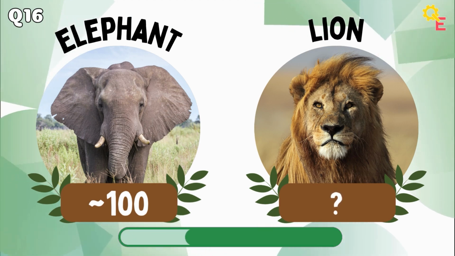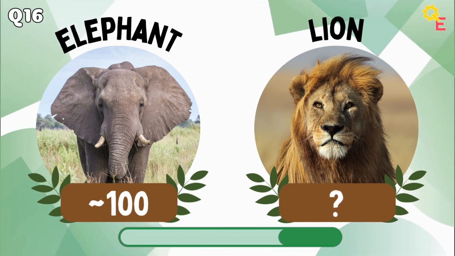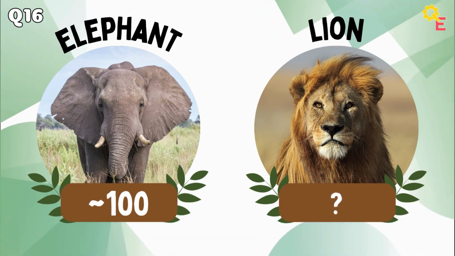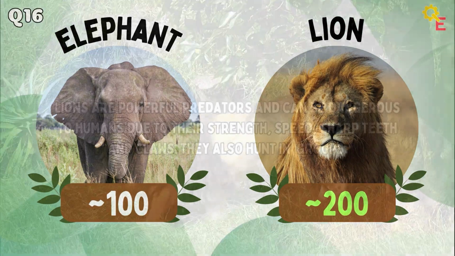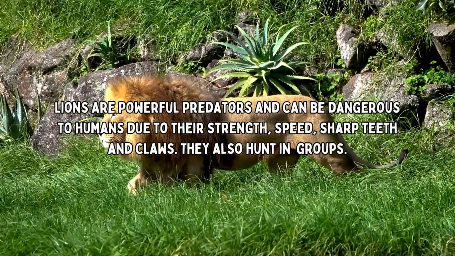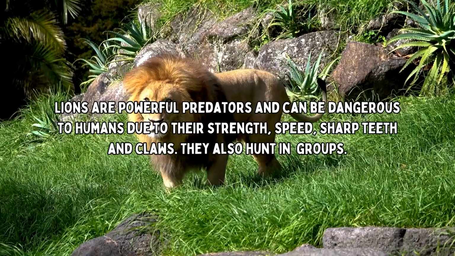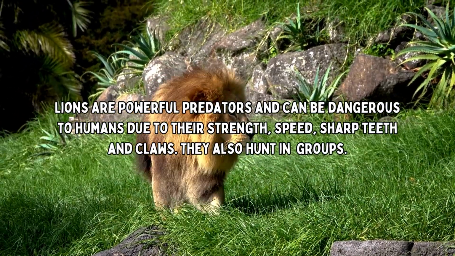For question 16, we have the elephant versus the lion. The answer is higher. Lions are powerful predators and can be dangerous to humans due to their strength, speed, sharp teeth and claws. They also hunt in groups.